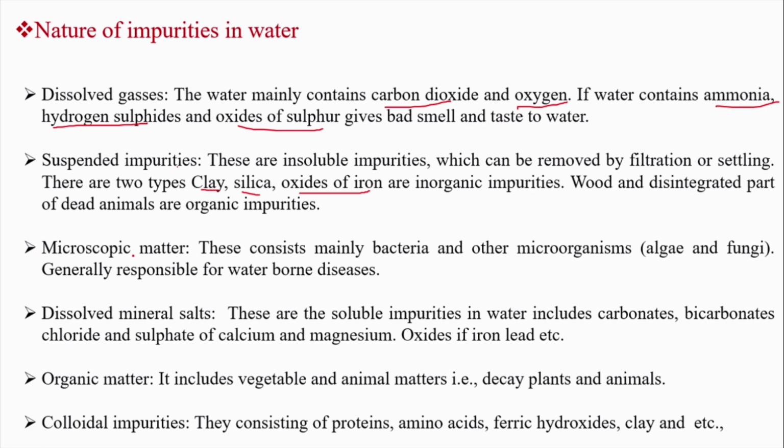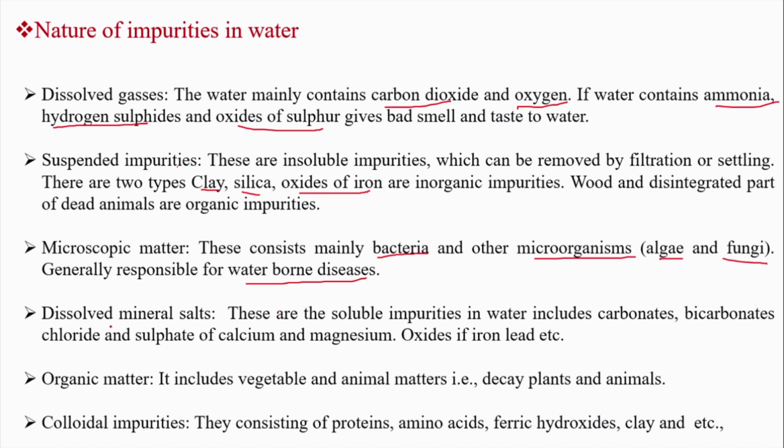Coming to the next impurity, that is microscopic impurity. Microscopic means we can't see through our naked eye, such as bacteria, virus, other microorganisms, algae and fungi. These are called as microscopic matter or microscopic impurity. Generally, it leads to waterborne diseases. So the common waterborne diseases are typhoid, cholera, amoebic dysentery. That's the reason the water should be free from these type of things.